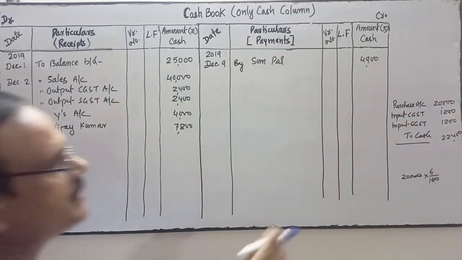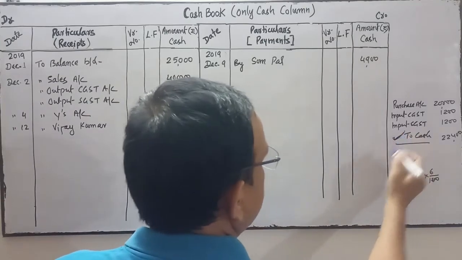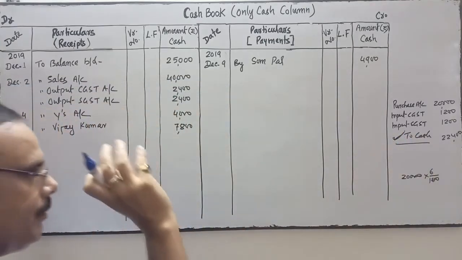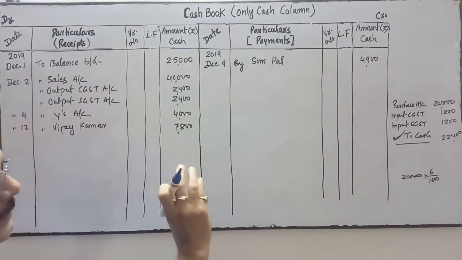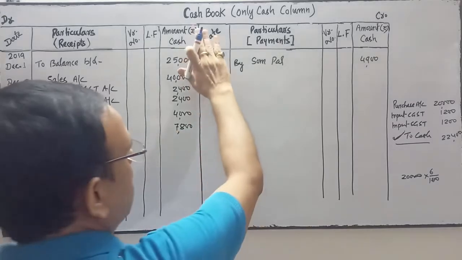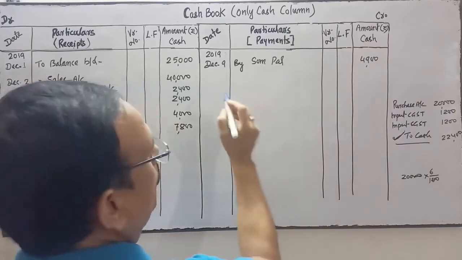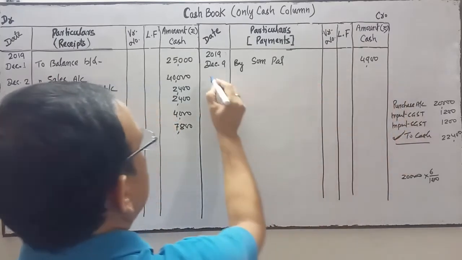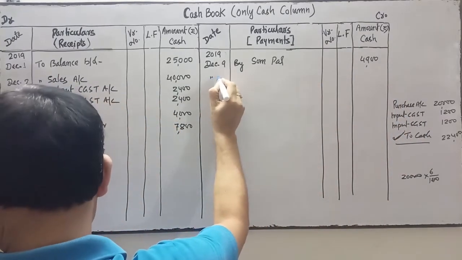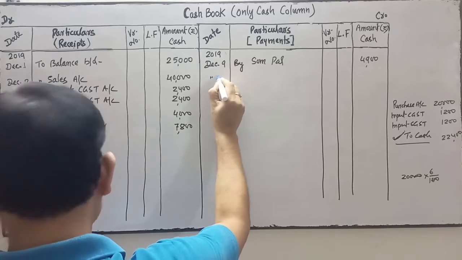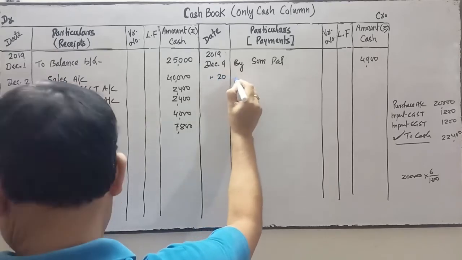So cash is on credit. Our focus is on cash. So in the cash book, on the credit side we will do the posting in the cash column. Opposite of cash is which account? There are three accounts. Date is 20.